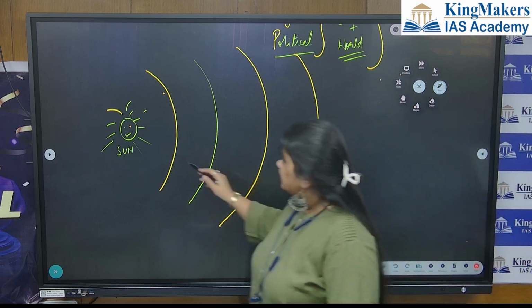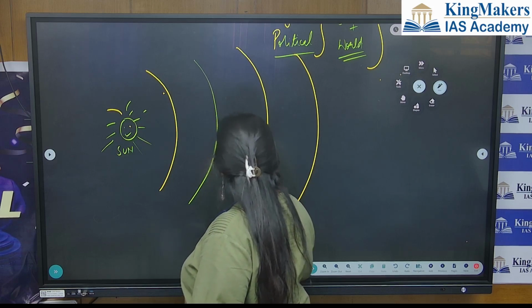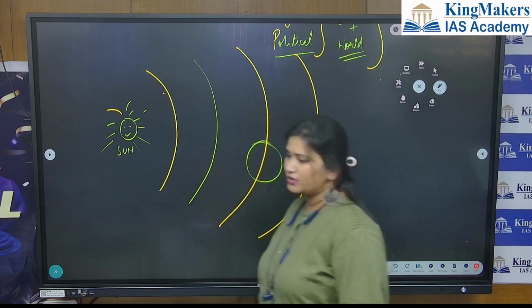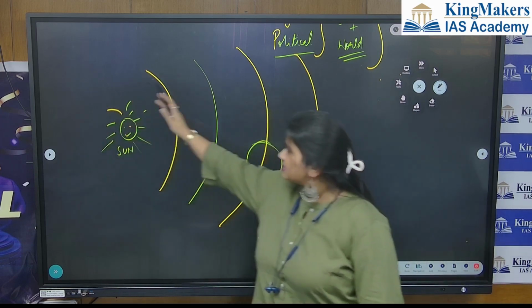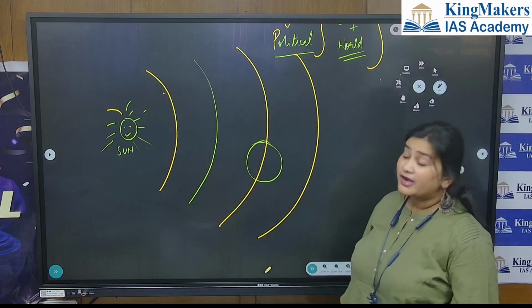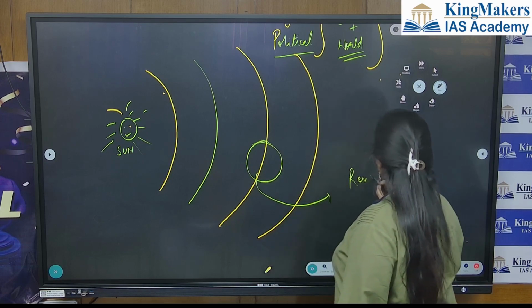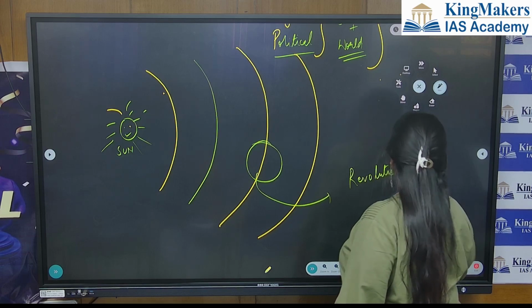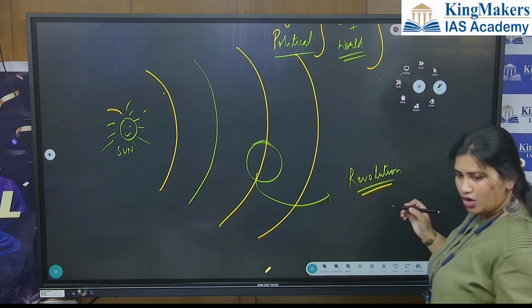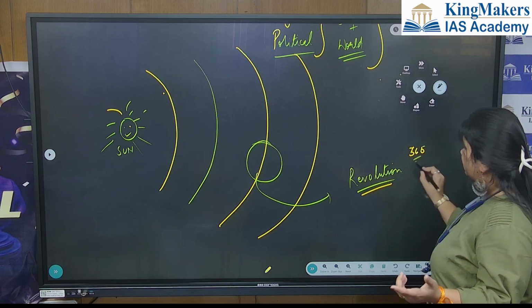So this is our Earth. Let's suppose this is our Earth. What is this? It is known as revolution around the sun. It will take how many days? 365.